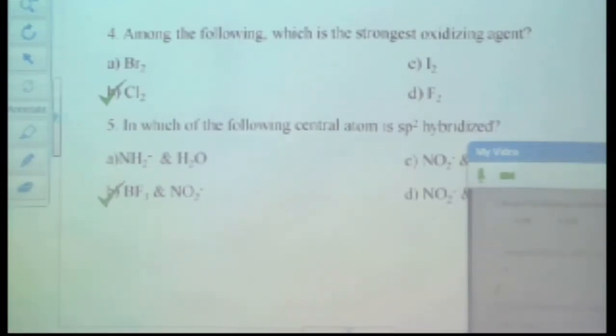In which of the following is the central atom sp2 hybridized? Again, you can find out the hybridization. Can you find the type of hybridization? This is the part of VSEPR theory, and all these VSEPR theory etc. are the part of p block elements, right? Right? Next.